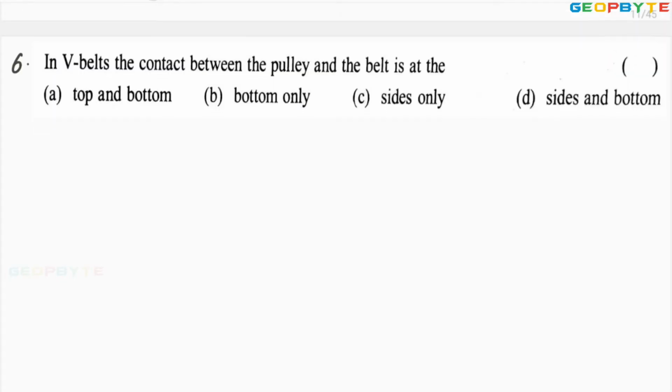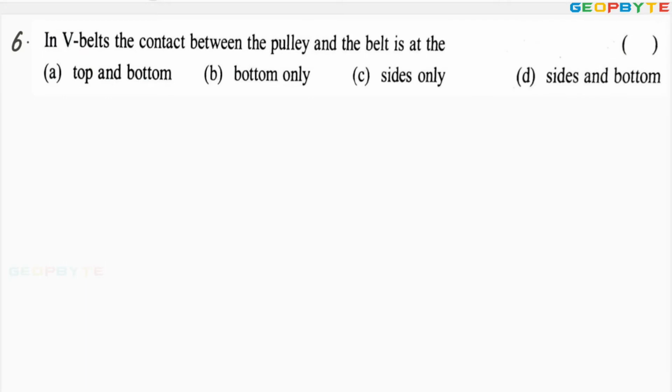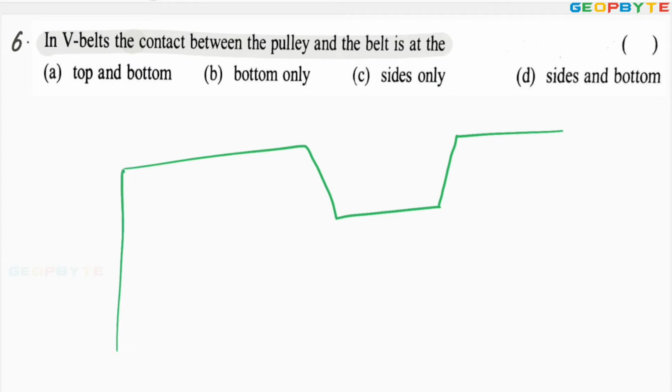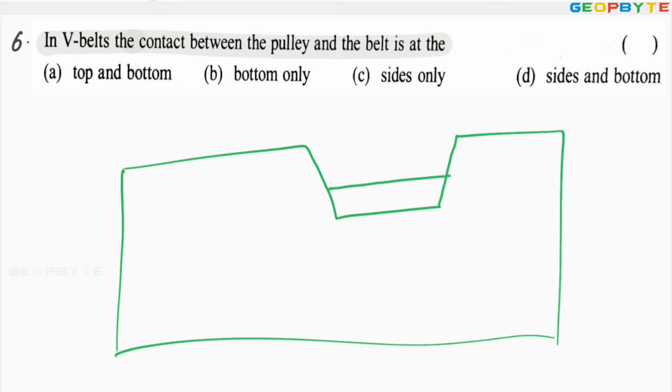Look at the next problem. In V belts, the contact between the pulleys and belt is at the, it is like this. This is the V belt groove. This is the pulley. The belt is contacting only at the sides of the belt like this.